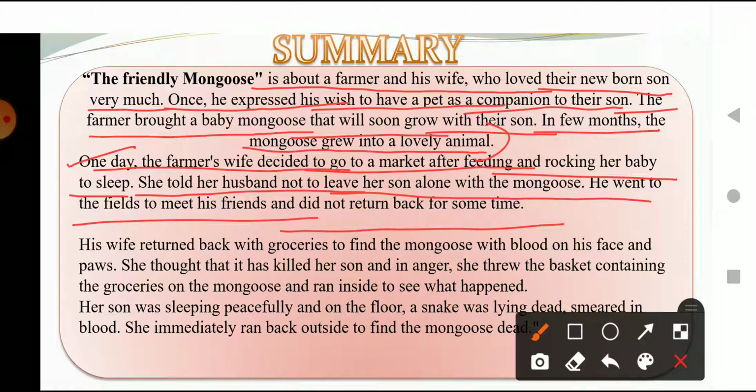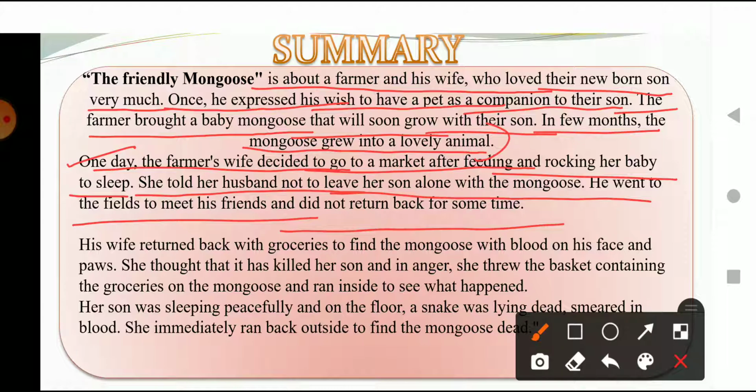Then what happened, while he was walking on the field and returning to his home, he saw his friends over there, okay. He saw some of his friends, and as we all know, if two or three friends just meet each other, they just start talking.